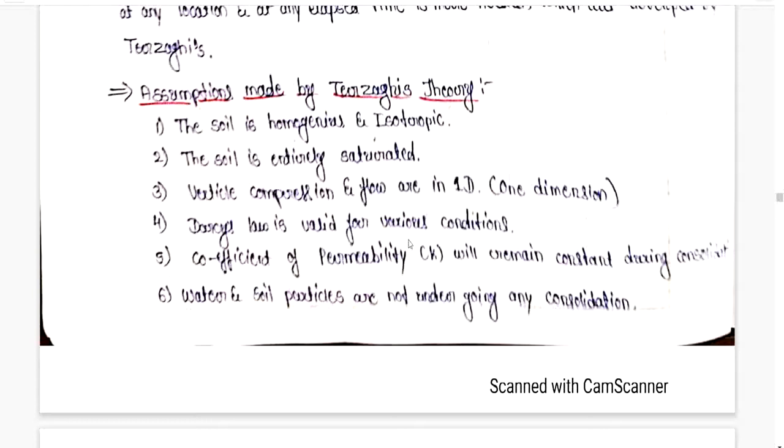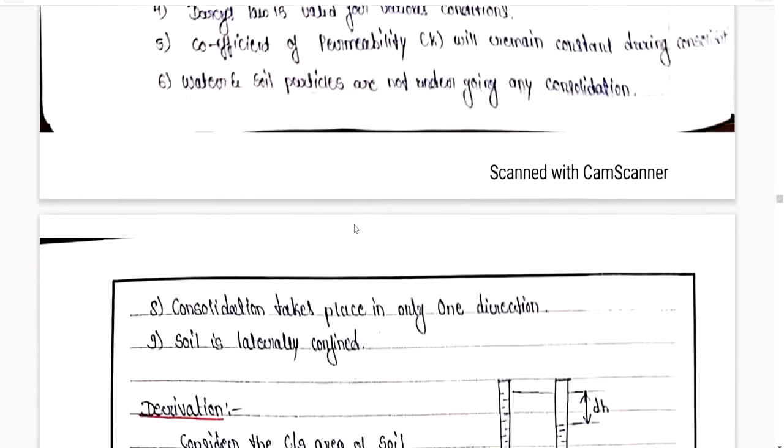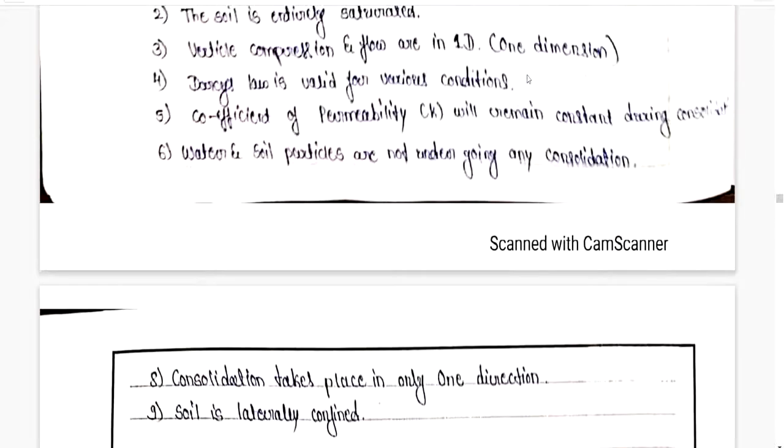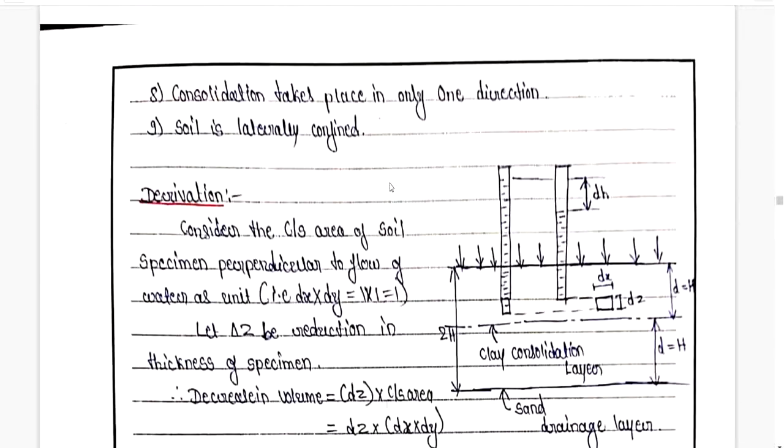Water and the soil particles are incompressible, they are not going to undergo any consolidation. After that, consolidation takes place in only one direction. That's what we studied in point number 3 also. The soil is laterally confined, so there is no obstruction for consolidation or compression.